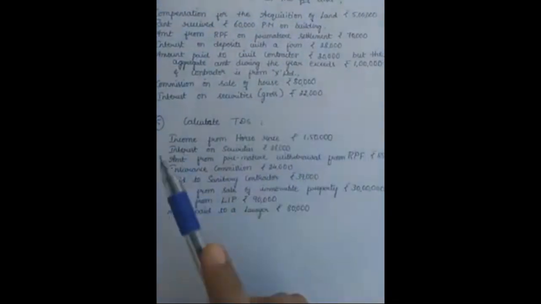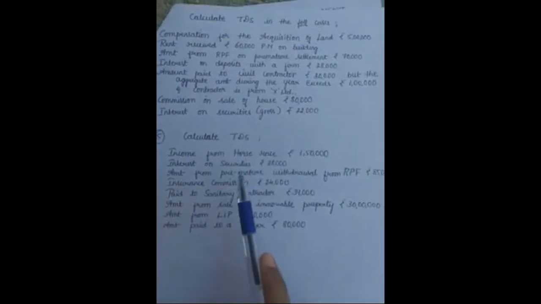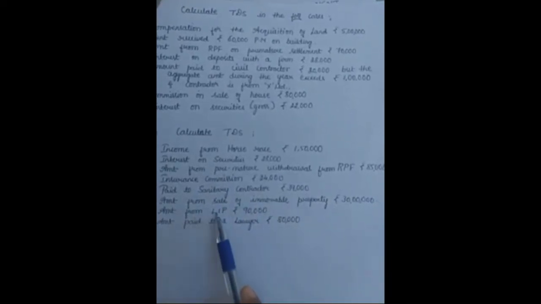Let's analyze the fifth problem now. Calculate the TDS: income from horse race, interest on securities, amount from premature withdrawal from RPF, insurance commission, amount paid to a sanitary contractor, amount from sale of immovable property 30 lakhs, amount from life insurance policy 90,000, amount paid to a lawyer 80,000. So let's solve the problem now.